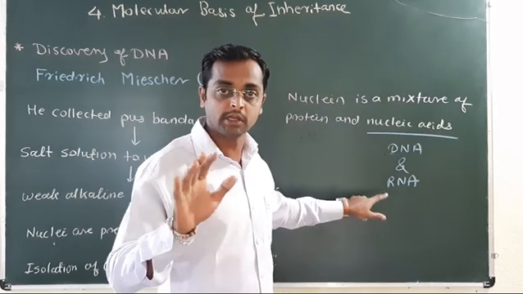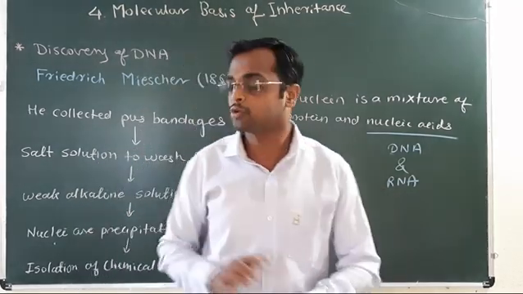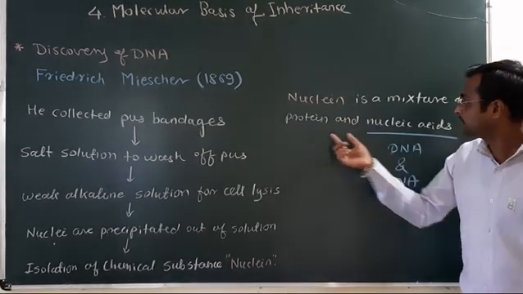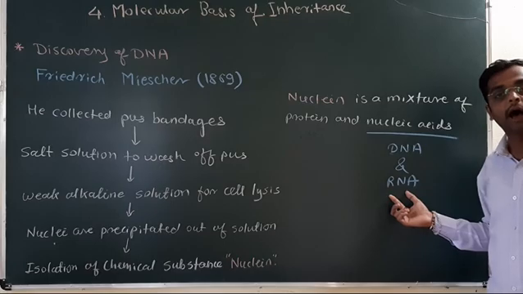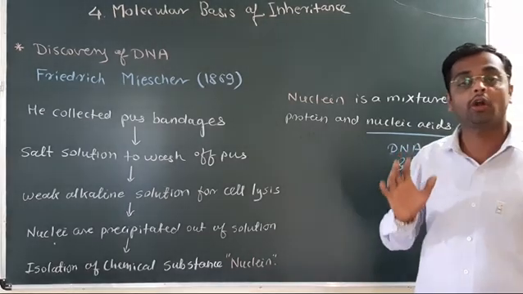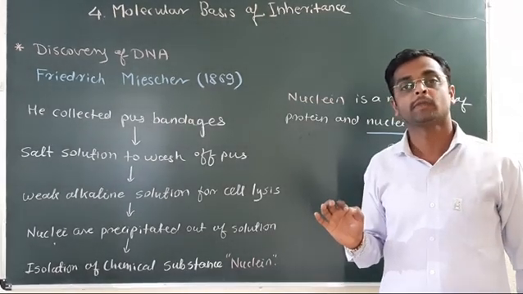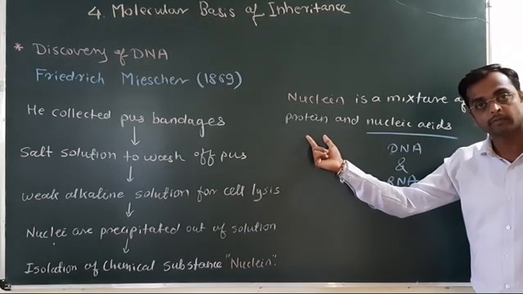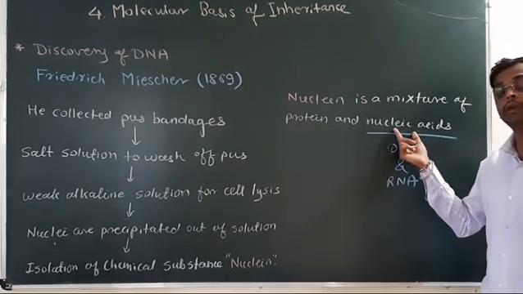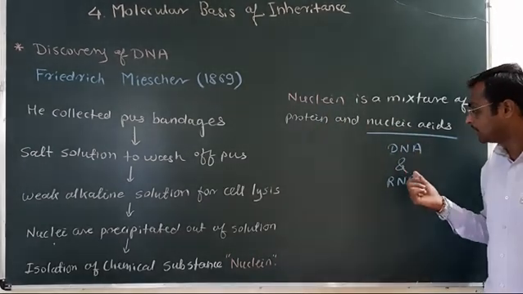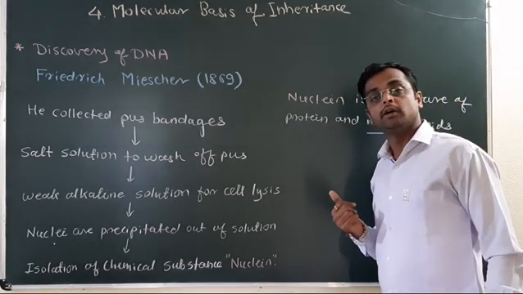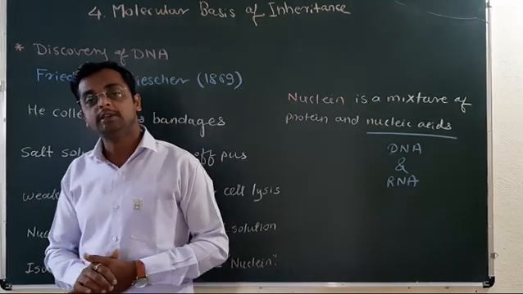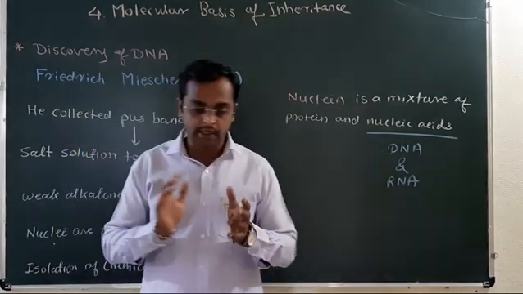This discovery is only limited to the protein and nucleic acids, that is DNA and RNA, but the scientists did not know exactly which is the substance responsible for the inheritance, whether protein is responsible, or nucleic acids are responsible, or DNA and RNA are responsible for the inheritance. Now, the very important, the second step is genetic material is the DNA.